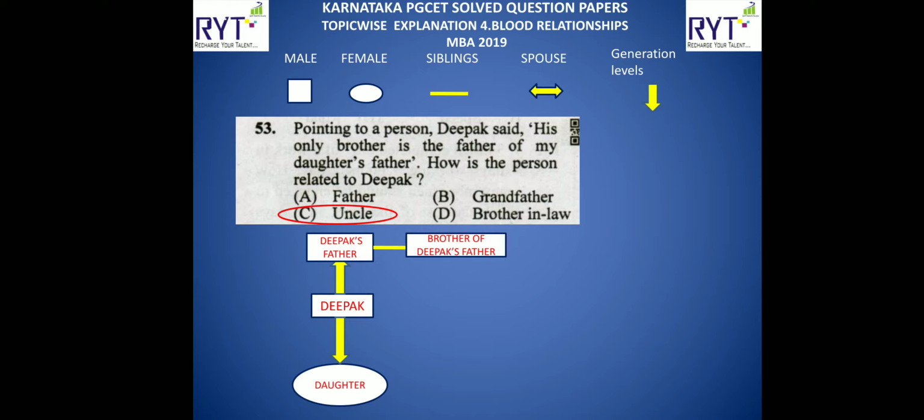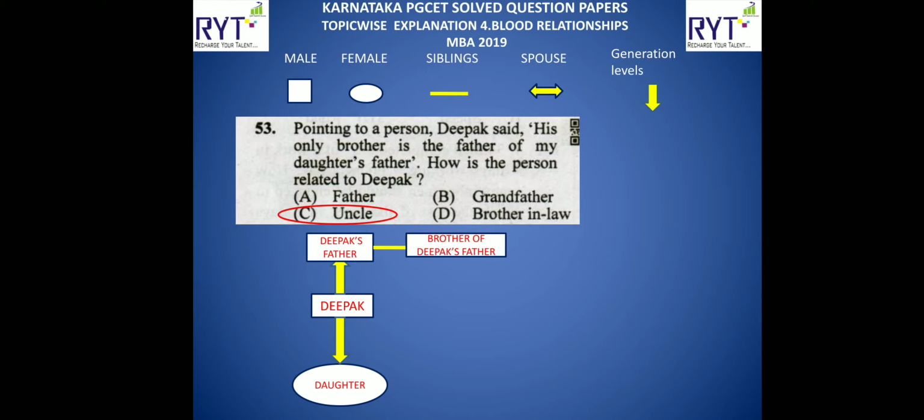Let us go to the first question. Pointing to a person, Deepak said, his only brother is the father of my daughter's father. How is the person related to Deepak? These kind of questions are common and often a little bit confusing. But what you can do is split the question into two parts and solve it. Usually I will start from the last half, which is my daughter's father.